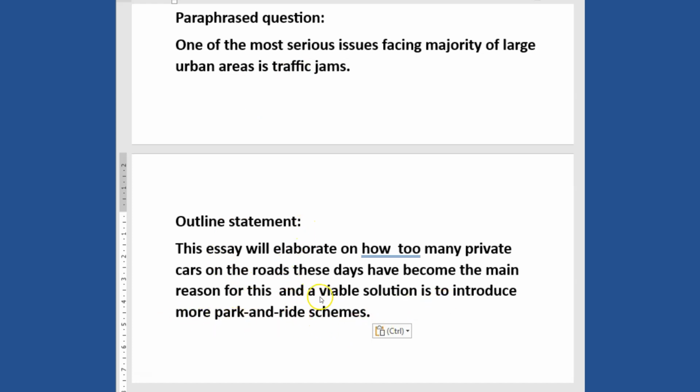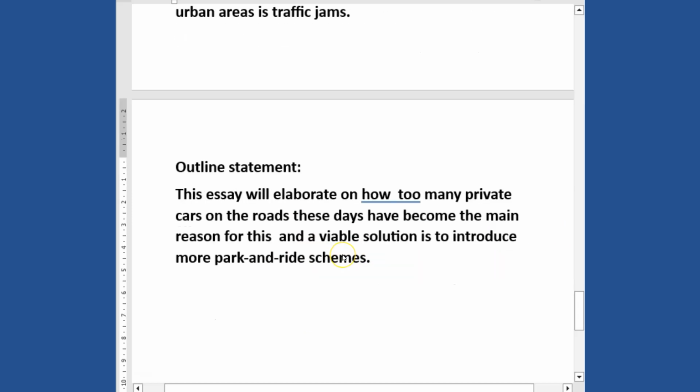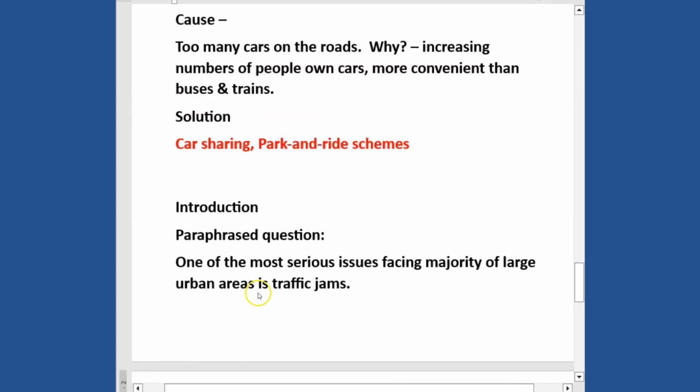So you can see I'm still talking about my 2 points. Now, after dealing with it, I'll come on to explain it better in the body paragraph, where I'll expand everything and lay more emphasis on them. The outline statement is just summarizing the 2 things that you're going to deal with. So now let's go on to the body paragraph, where I'll deal with the first one.